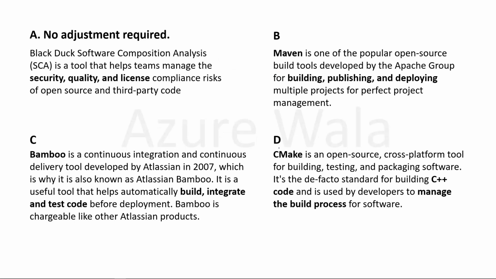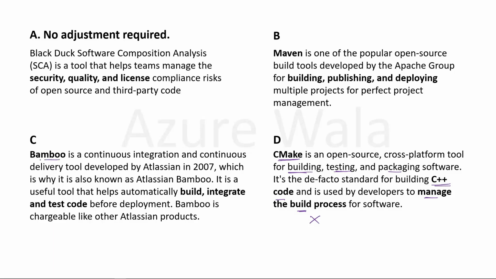Let's start with the option D. CMake is an open source cross-platform tool for building, testing and packaging softwares. It's the de facto standard for building C++ code and is used by developer to manage the build process. But we have requirement of compliance and licensing. It doesn't meet our requirement.